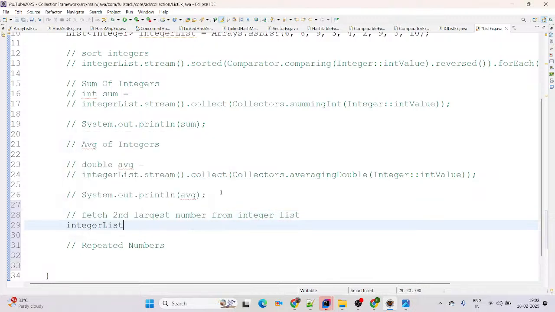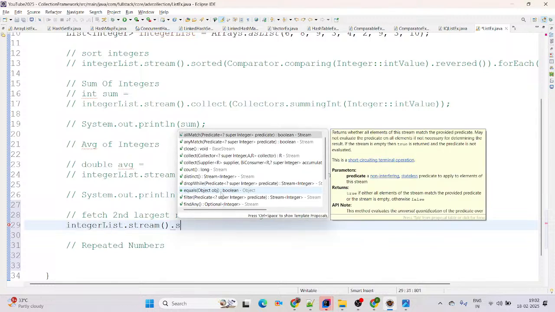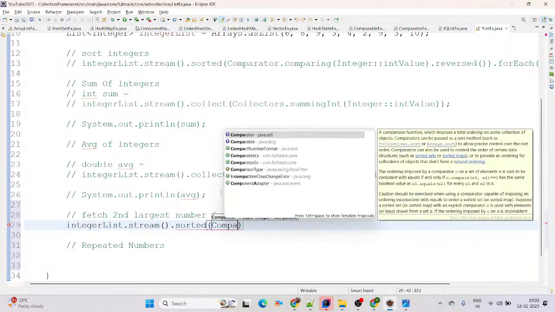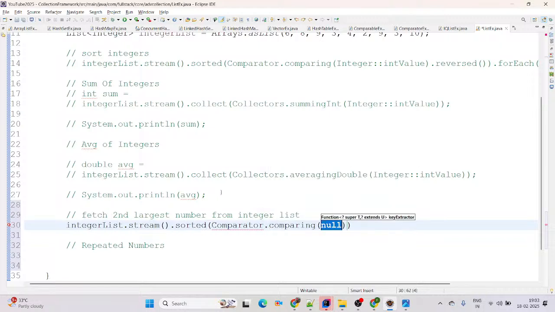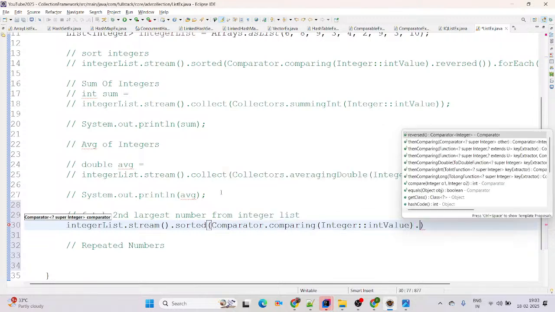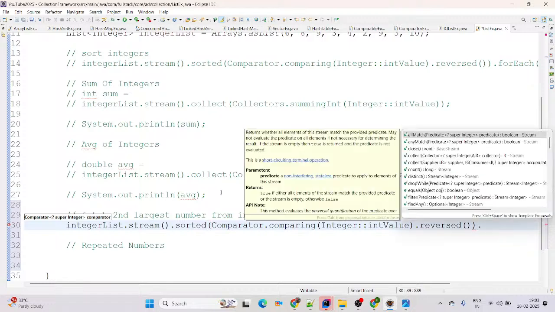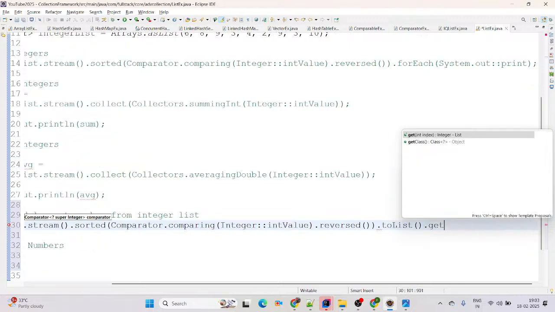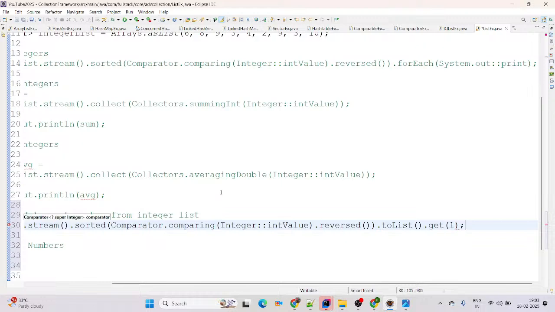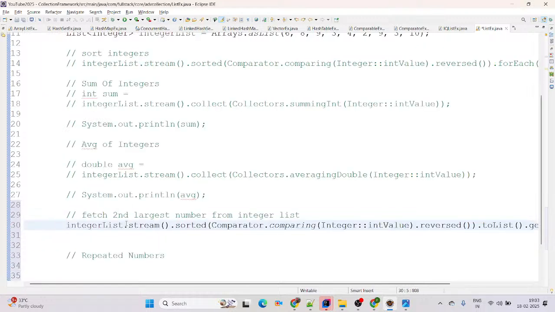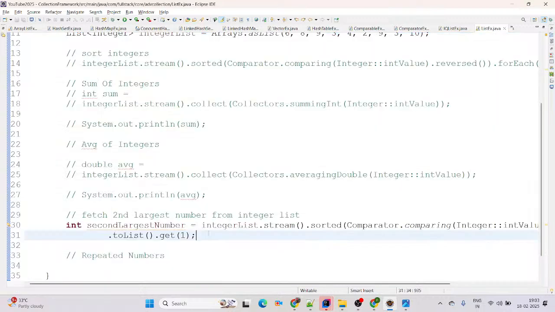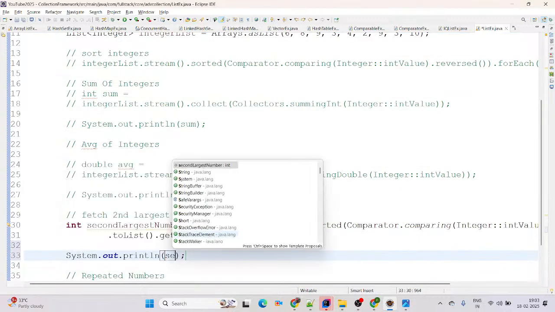Then we are calling here, this will be integer list dot stream dot, you can simply say sorted. Then you can simply use comparator dot comparing. Then here we are going to pass here integer int value, and this will be, you can simply say dot reverse dot to list get of second largest number, it means get of 2 minus 1, it means 1. And here you can simply say this will be int, this is second largest number. This is very commonly asked in questions nowadays actually, if you are applying for big MNCs. Then here this will be second largest number.